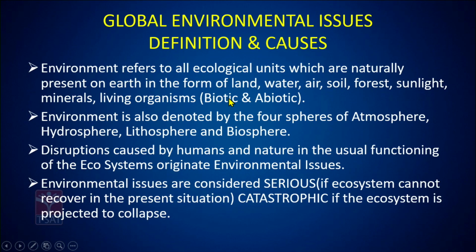Global environmental issues: definition and causes. If we see the definition, what exactly is environment? It refers to all ecological units which are naturally present on Earth in the form of land, water, air, soil, forest, sunlight, minerals, living organisms, all biotic and abiotic. This is the definition of environment. Environment is also recognized in the form of 4 layers of the Earth. These 4 layers or spheres include atmosphere, hydrosphere, lithosphere and biosphere.